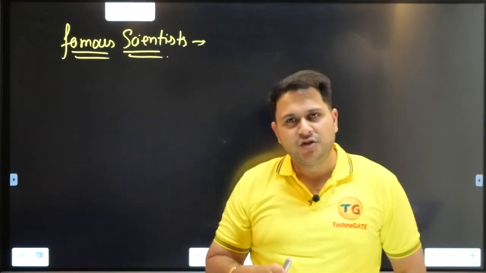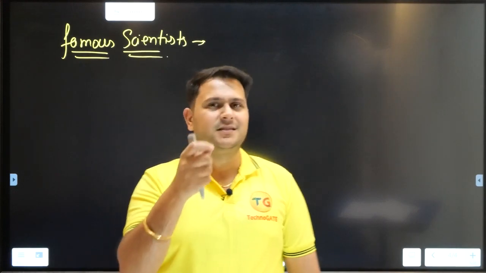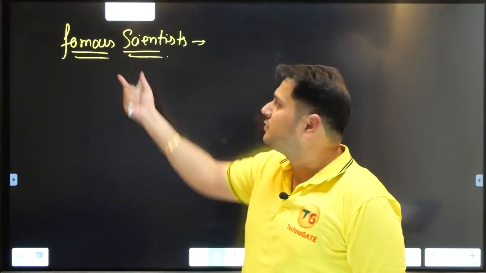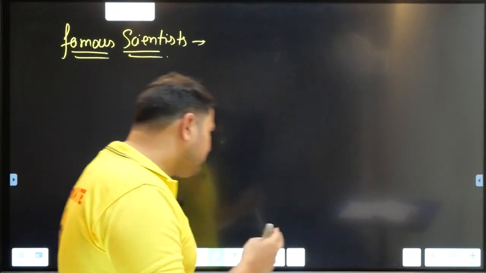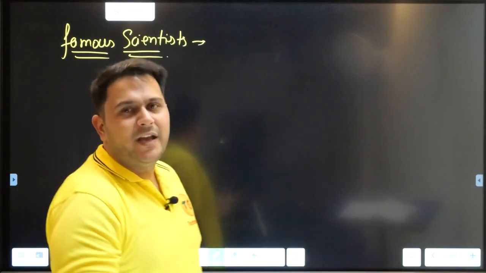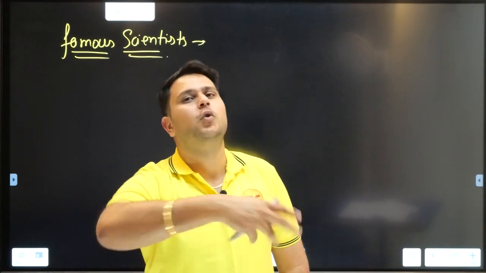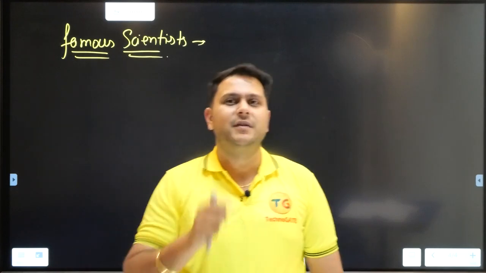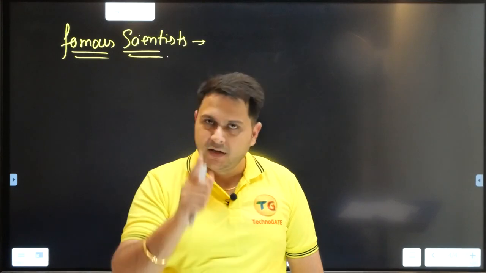Whatever examination you appear in, in which physics is being asked, there is always a chance or probability that they will ask a question from the scientist part, right? So all of us must be familiar with those famous personalities who gave us the subject physics. One by one we will be writing about all those scientists, so that when we discuss the individual chapters and I quote that this scientist did this, you must be familiar with it. Alright?